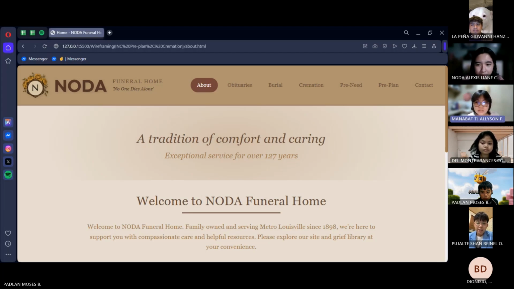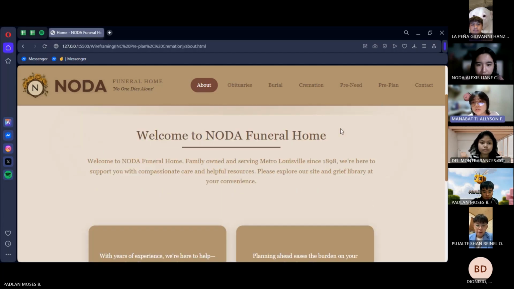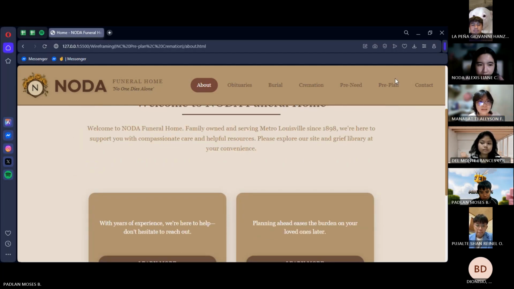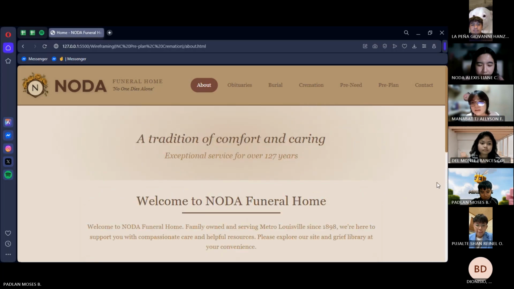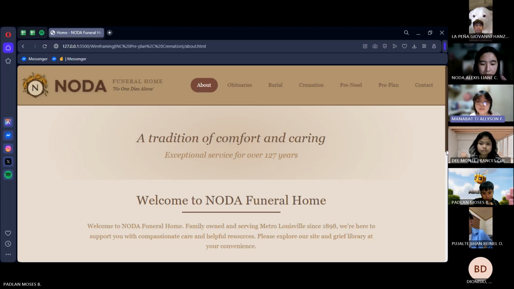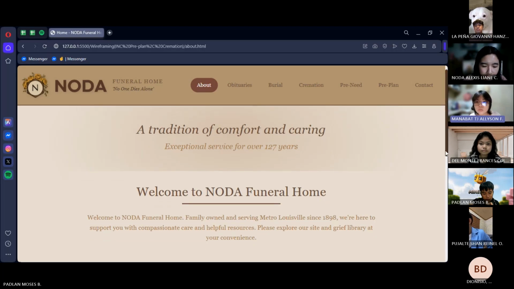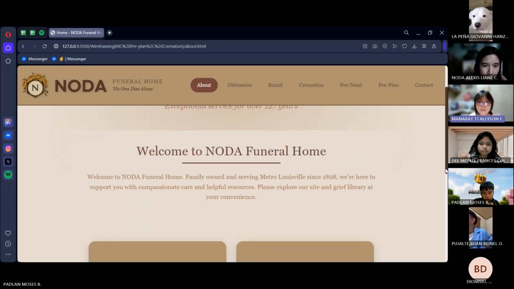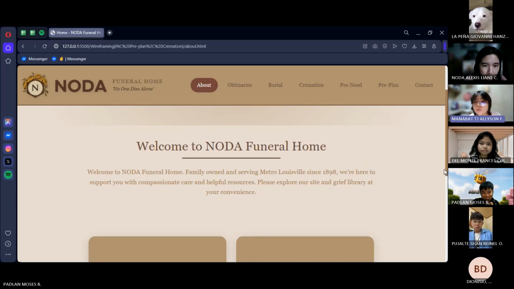Scrolling down, you'll encounter the section that states, "A tradition of comfort and caring, exceptional service for over 127 years." This message introduces visitors to the mission and values of Noda Funeral Home. Below this, we included a short paragraph about our history, emphasizing that we've been a family-owned business serving Metro Louisville since 1899.